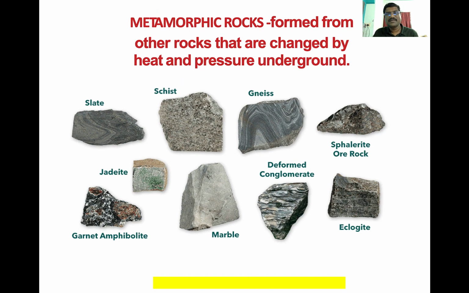Metamorphic rocks, as we know, are formed from other rocks that are changed by heat and pressure undergone over different time periods. Gneiss, slate, and marble are some of the best known examples which are majorly used in civil engineering.